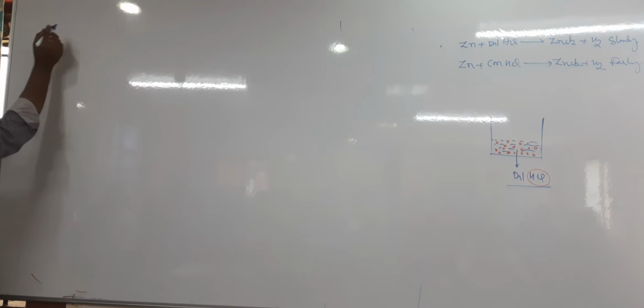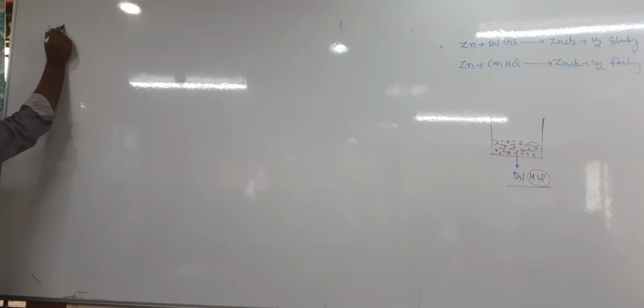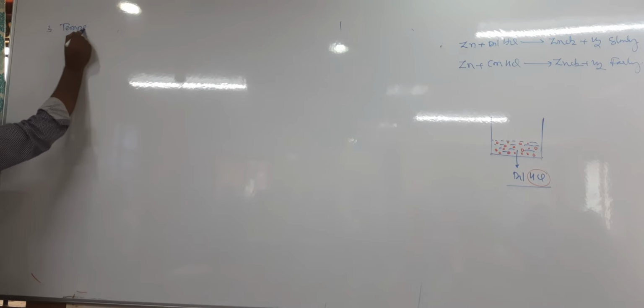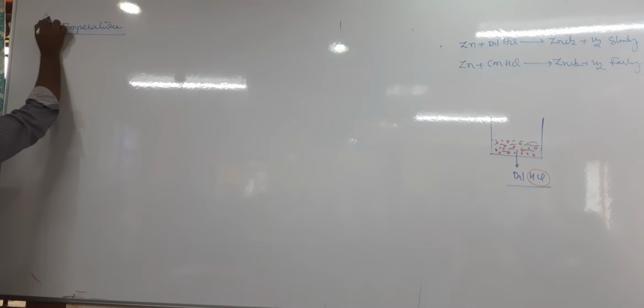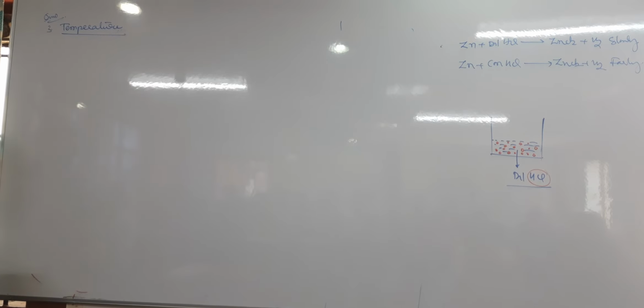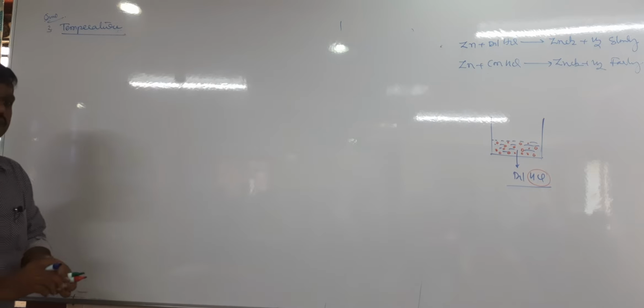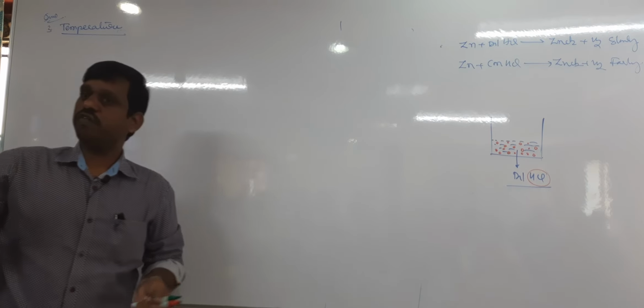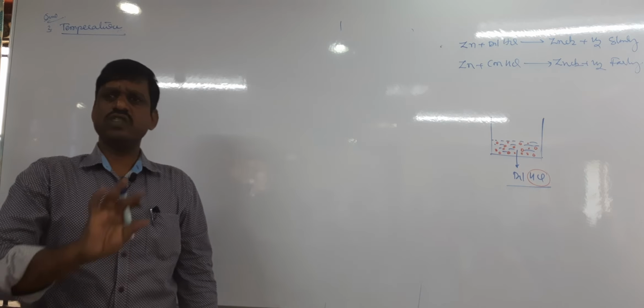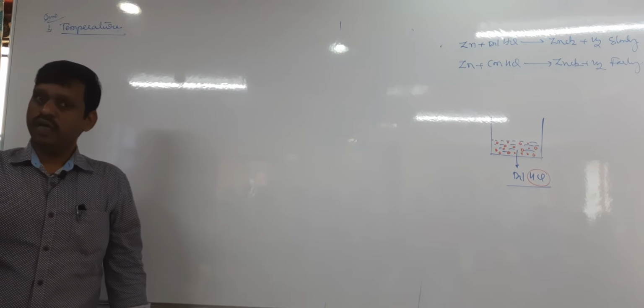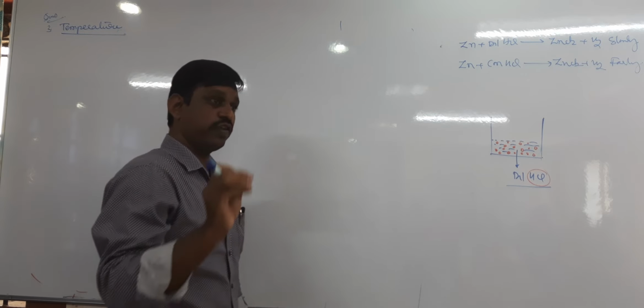Third factor, temperature. Tell me, what is the effect of temperature on the rate of a chemical reaction? So usually, the rate of a chemical reaction increases with increasing temperature. There is no exception. Therefore, the rate of a chemical reaction increases with increasing temperature.